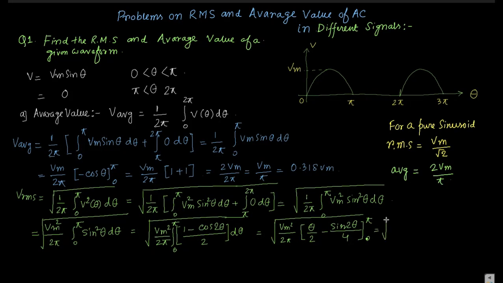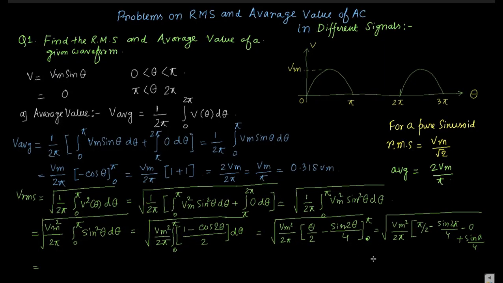Now we can write it as Vm square by 2 pi, then if you put the limit, it becomes pi by 2 minus sine 2 pi by 4, minus 0 plus sine 0 by 4.